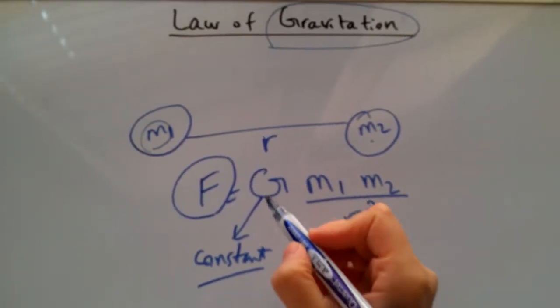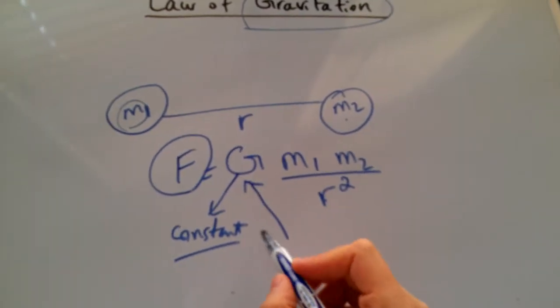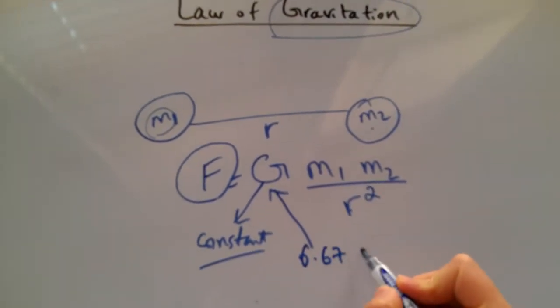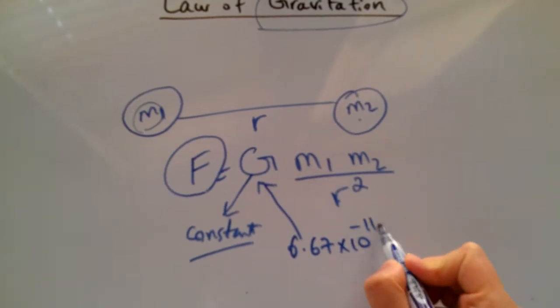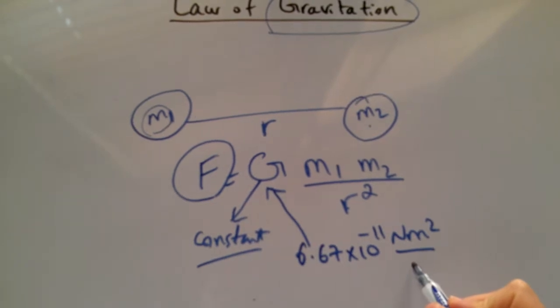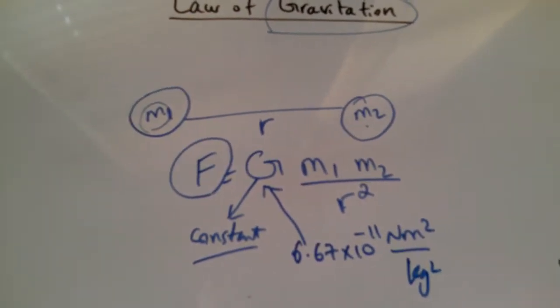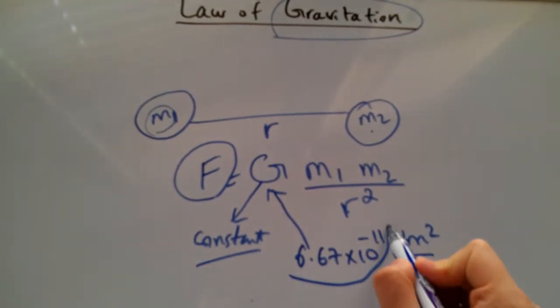So the thing that you need to bear in mind is that this constant is a very, very small constant of 6.67 times 10 to the negative 11 newton meters squared over kilograms squared. So this number is very, very small.